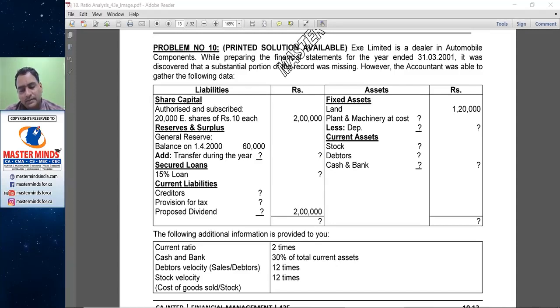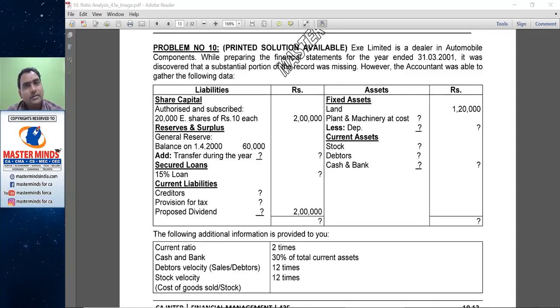So, from the asset side, land 1,20,000. The value was known. Plant and machinery at cost, that cost we don't know. Amount of depreciation provided we don't know. The closing WDV has to be ascertained. Similarly, current assets consisting of stock, debtors and cash and bank. The share capital of the company is rupees 2 lakhs.